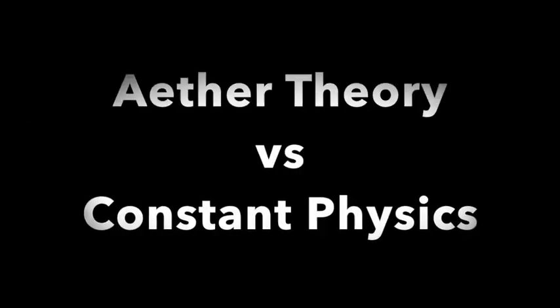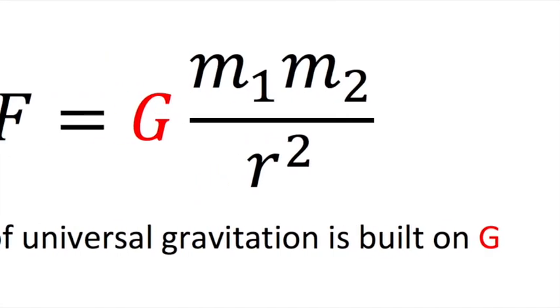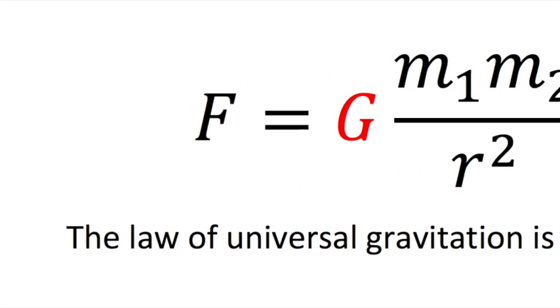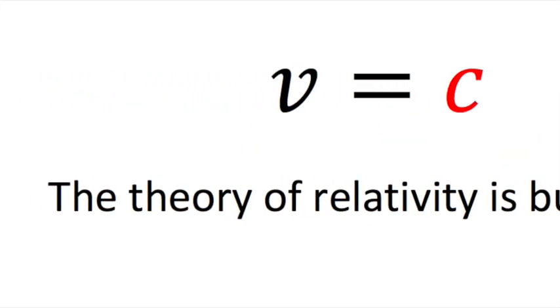In the 17th century and 19th century, ether theories were widely accepted by scientists. These theories were defeated twice, in the 18th century and 20th century. The reason why ether theories lost was physical constants. Newton's gravitational constant defeated ether gravitational theory, and the constant of light speed and Planck constant defeated ether electromagnetic theory.